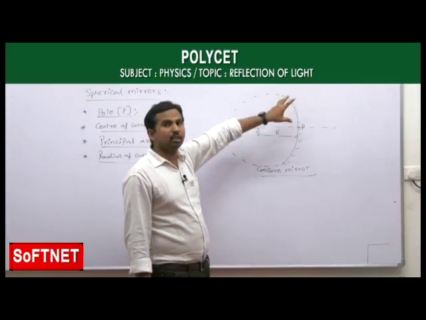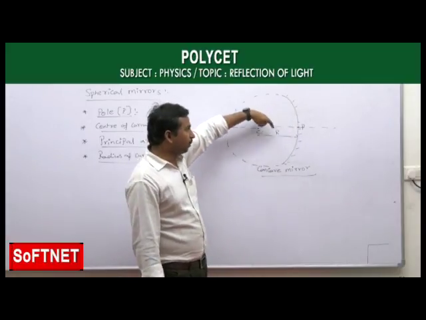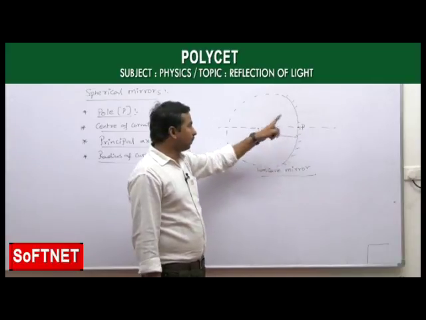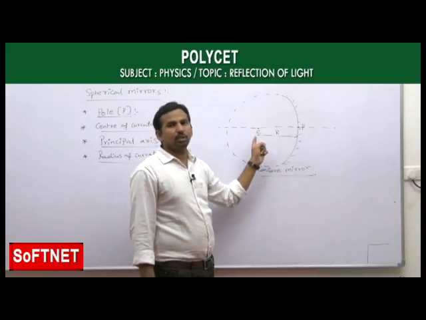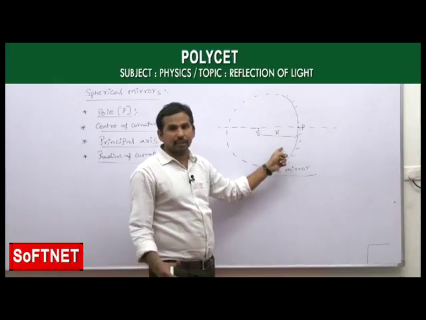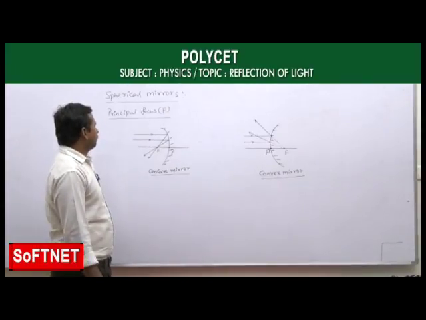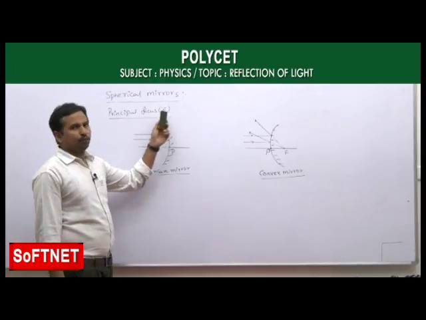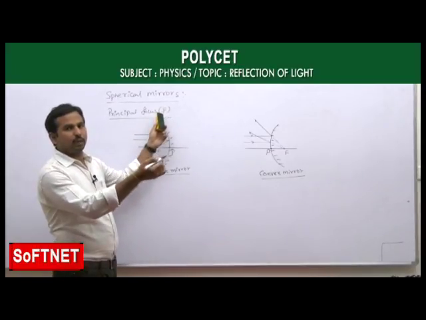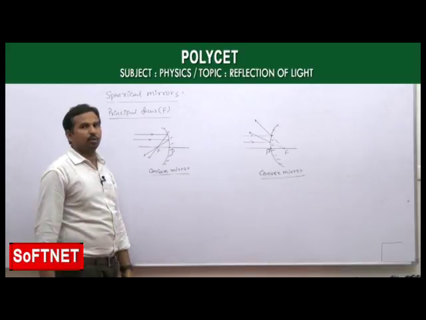Okay. If you imagine that sphere is like a circle, from the point P, which is the pole, up to the center, that distance we call the radius of curvature, just like the radius in a circle. Now we will see another important definition, principal focus. The previous one was the principal axis, and now this is the principal focus.